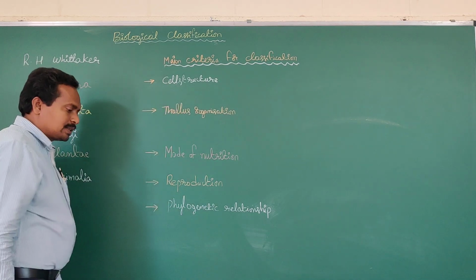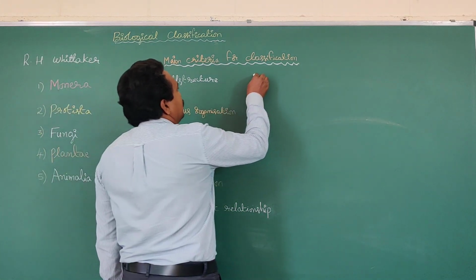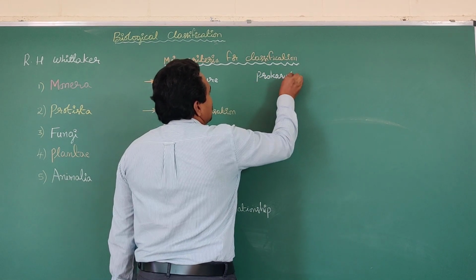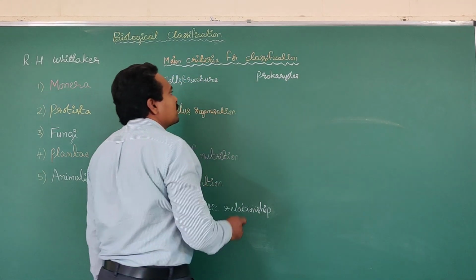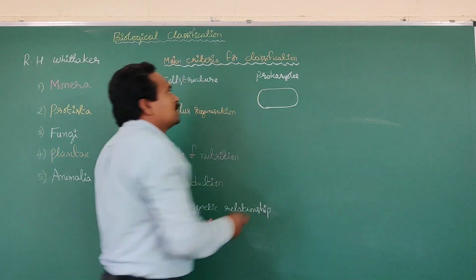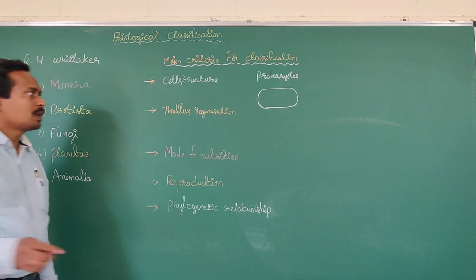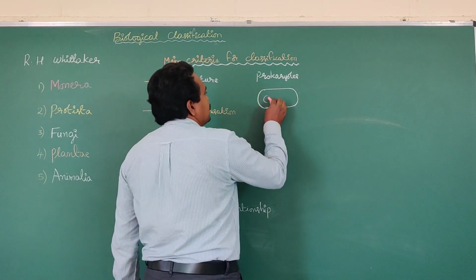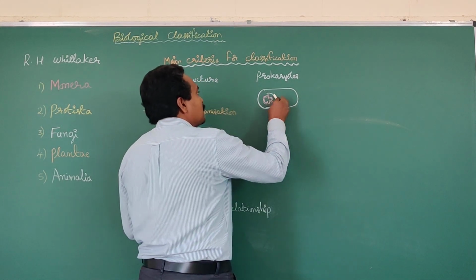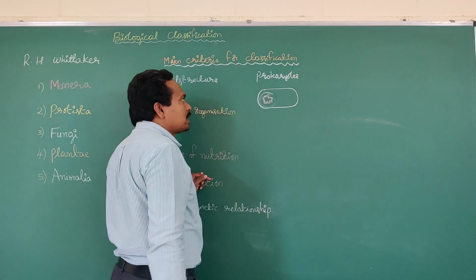Cell structure varies depending upon the types of organisms. In prokaryotes, there is no well-defined nucleus. What are examples of prokaryotic cells? Bacteria. In prokaryotic cells, the genetic material is not covered by the nuclear membrane. The nuclear envelope or membrane is absent.